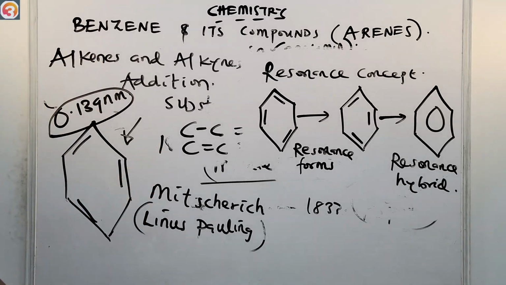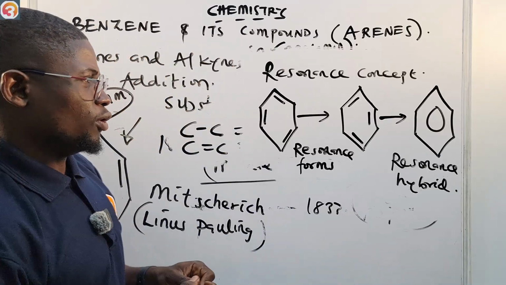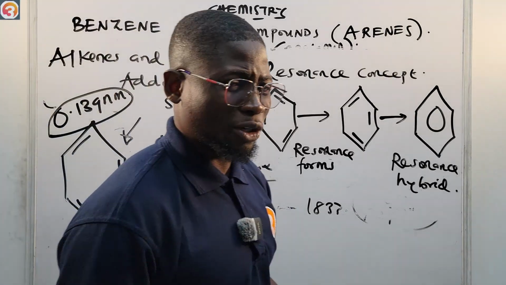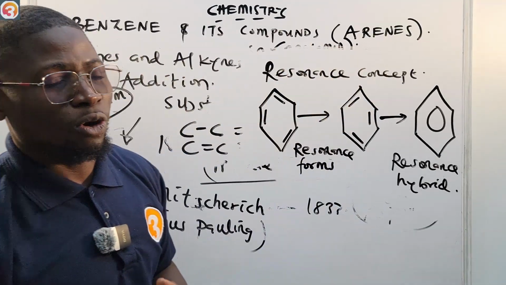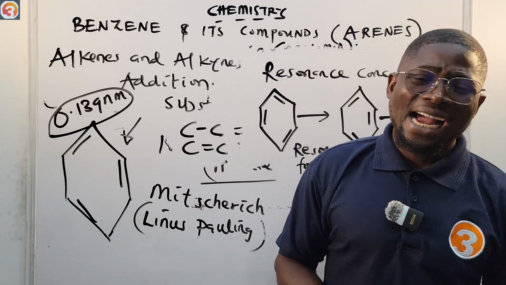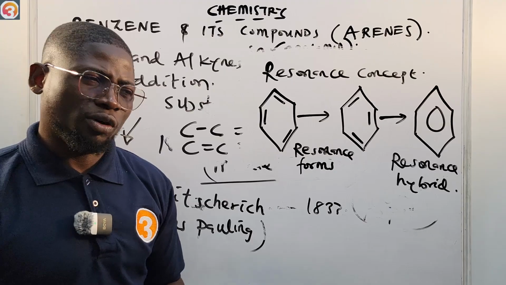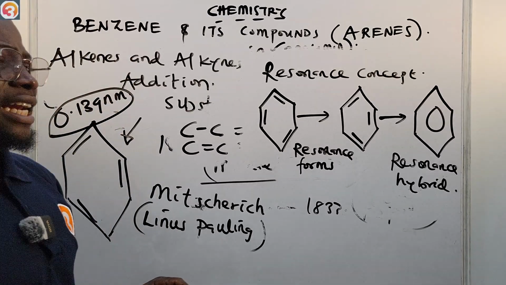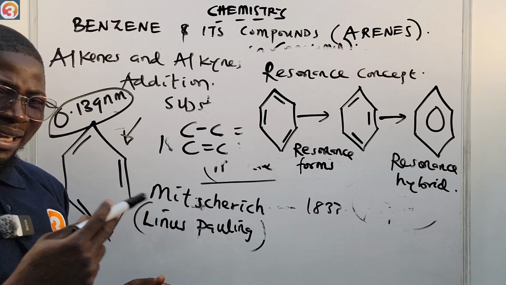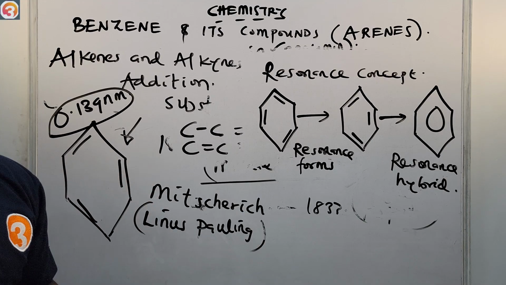Okay, so the resonance concept is what we have used to explain the structure of benzene. A few things we have learned so far is that benzene does not behave like the alkenes or the alkynes that undergo addition reaction. Instead they undergo substitution, and even if they want to undergo addition, they undergo addition with a great deal of difficulty. We also said that the bonds in the benzene ring are not like the alkenes or the alkynes.